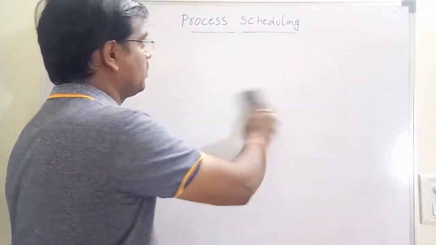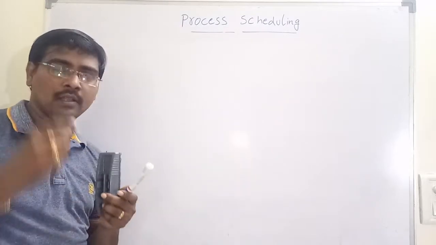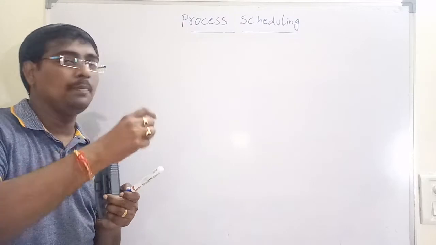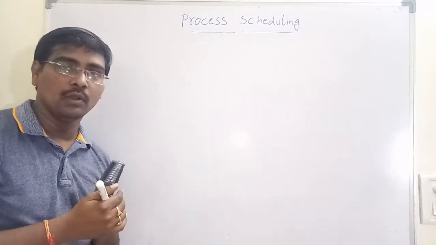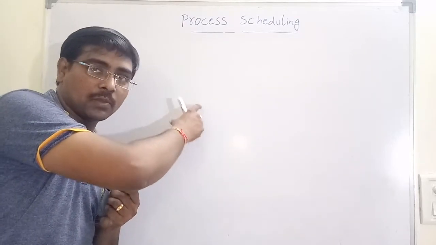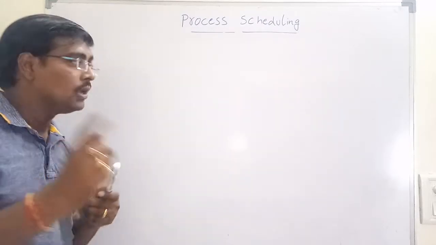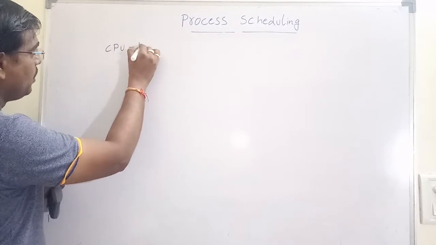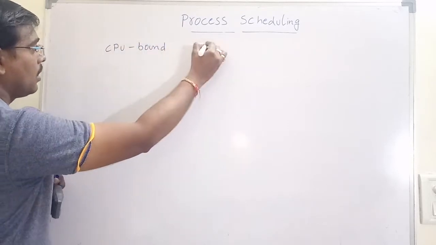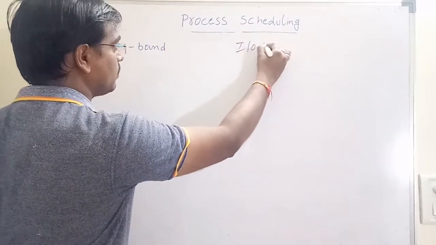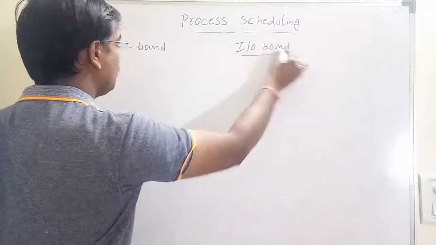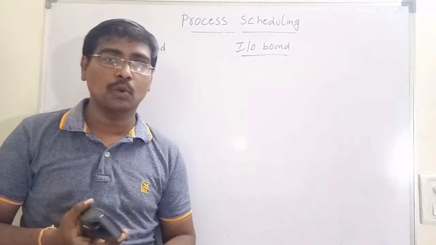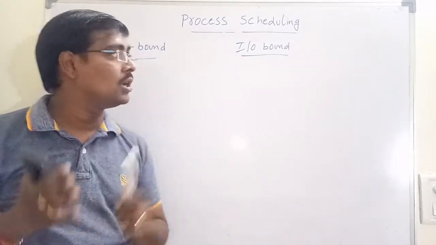Now I will explain one very important point. The long-term scheduler selects a process from the job queue and places it into the ready queue. We know that. So before going further, I have two terms: CPU bound and IO bound. What are the meanings of these two terms? A process is either a CPU bound process or an IO bound process.